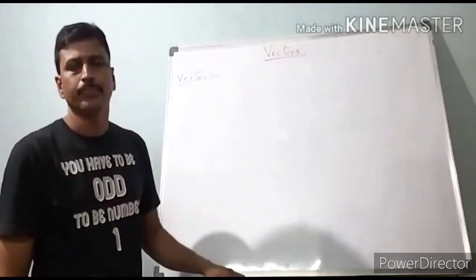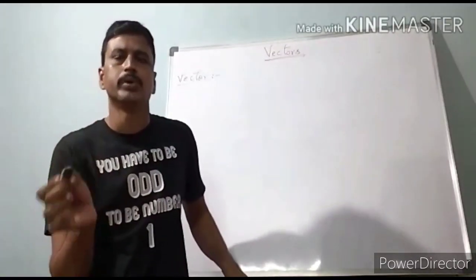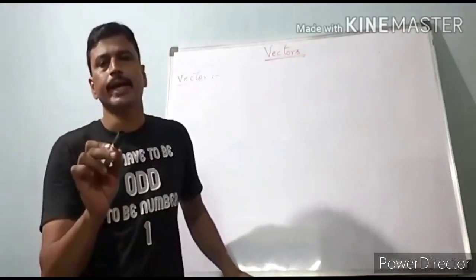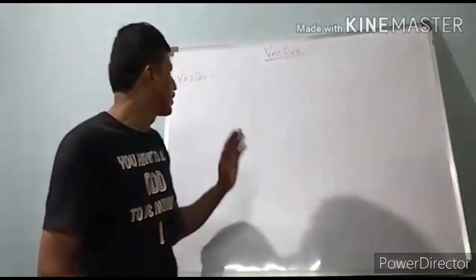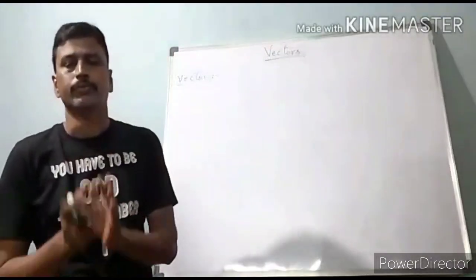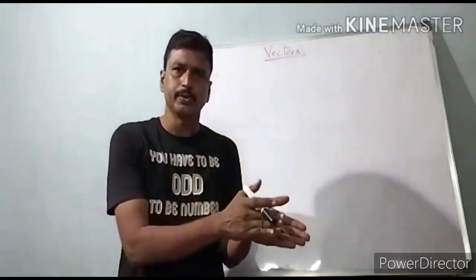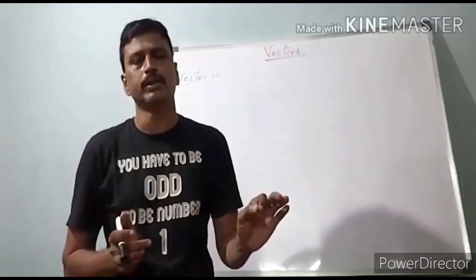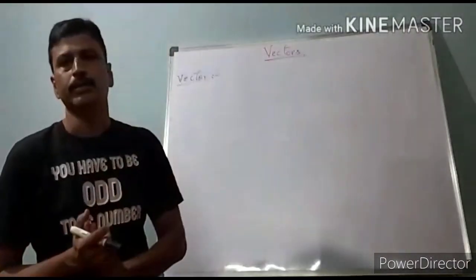Next, vector. A physical quantity having both magnitude and direction which satisfies the laws of vector addition is called a vector.